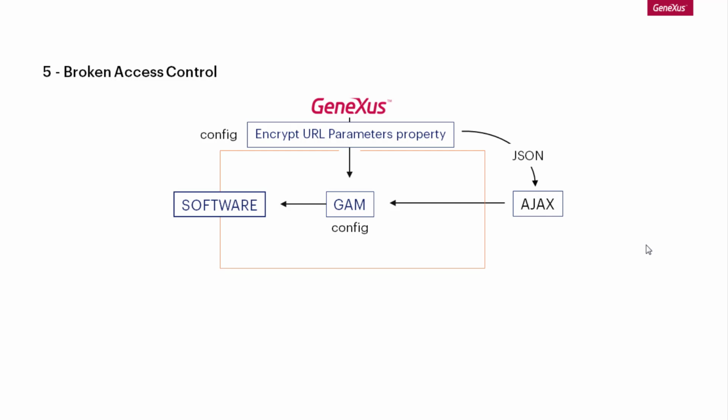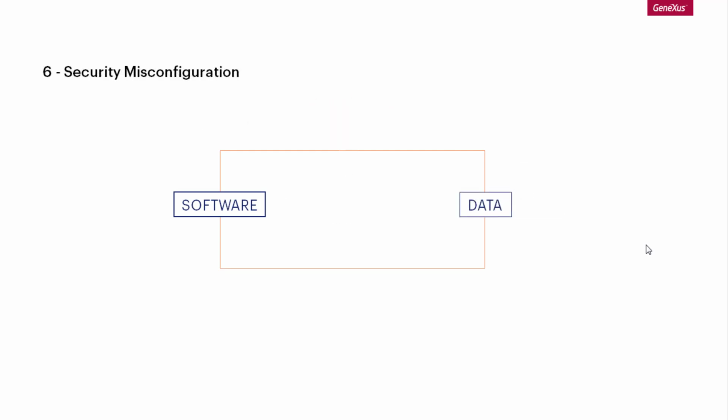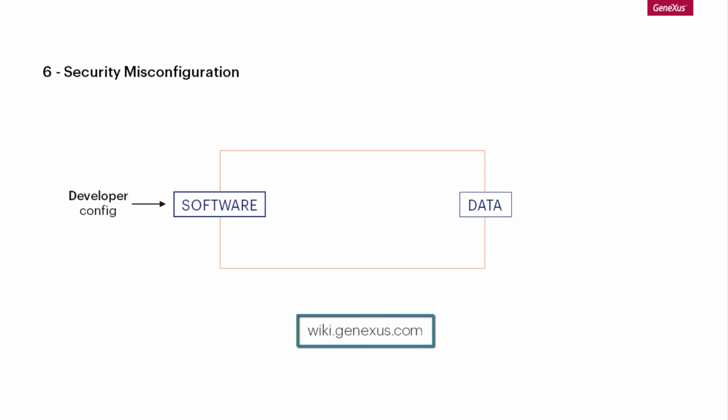The sixth item in the top 10 corresponds to security misconfiguration and mostly refers to erroneous security configurations in the production application server. For this case, Genexus has some properties available that, even when disabling them is not recommendable, a developer can adjust in order to fulfill the provider's needs. The Genexus Wiki includes some advice and guidelines for secure server configuration. However, the degree of security in production will depend, to a greater extent, on the individual in charge of infrastructure who sets up the application server.